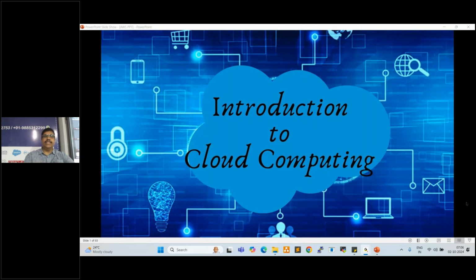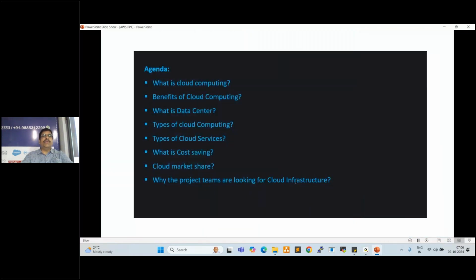Fine. Let's get started. Today's agenda is what is cloud computing, benefits of cloud computing, what is a data center, types of cloud computing, types of cloud services, what is cost saving, cloud market share, and why the project teams are looking for cloud infrastructure.